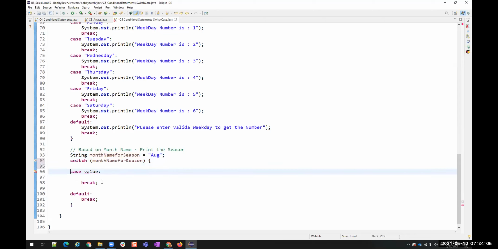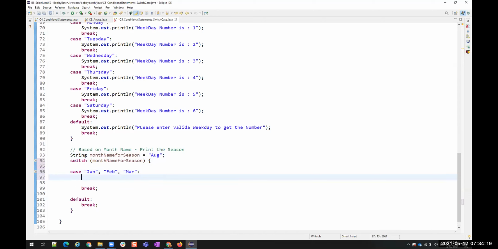So first, Jan, Feb, March. What is the season for you there? Jan, Feb, and March. Is it summer? Spring? Hey, come on. Winter, January, February, March, winter. March 21st onwards, spring.